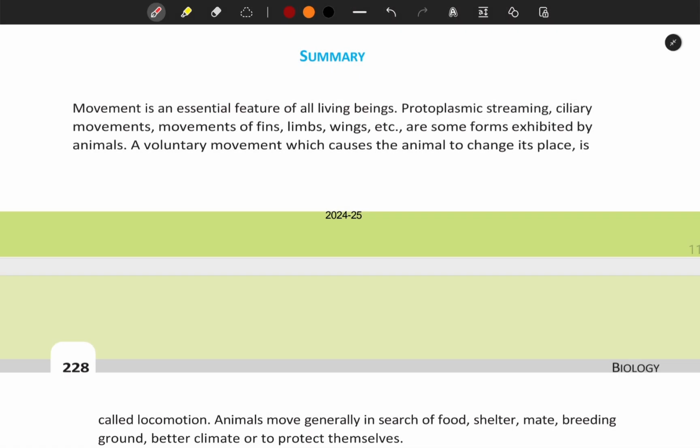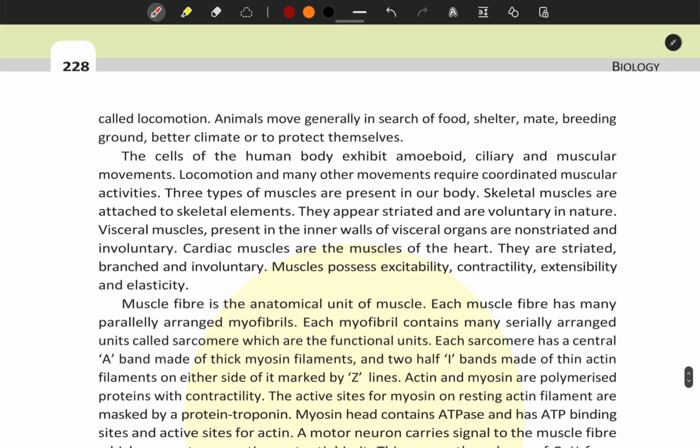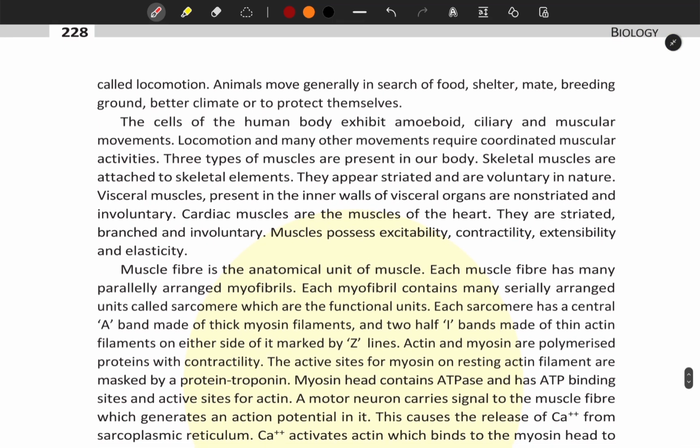Let us discuss the summary of chapter Locomotion and Movement. Movement is an essential feature of all living beings. Protoplasmic streaming, ciliary movements, movements of fins, limbs, wings, etc. are some forms exhibited by animals. A voluntary movement which causes the animal to change its place is called locomotion. Animals move generally in search of food, shelter, mate, breeding ground, better climate, or to protect themselves.